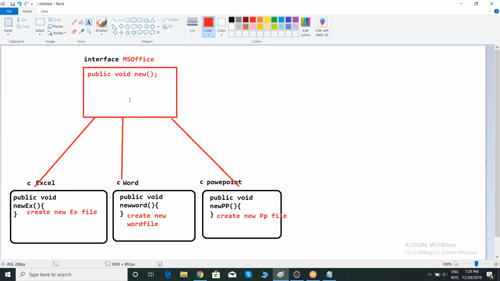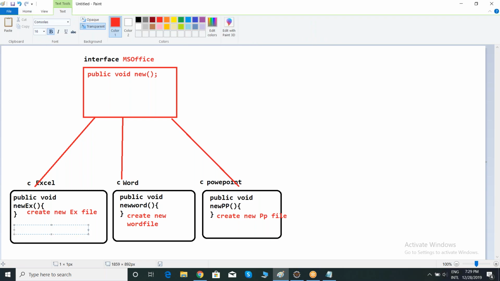Automatically, I can implement this method like this: public void new, and here I am going to write the logic for creating a new Excel file.